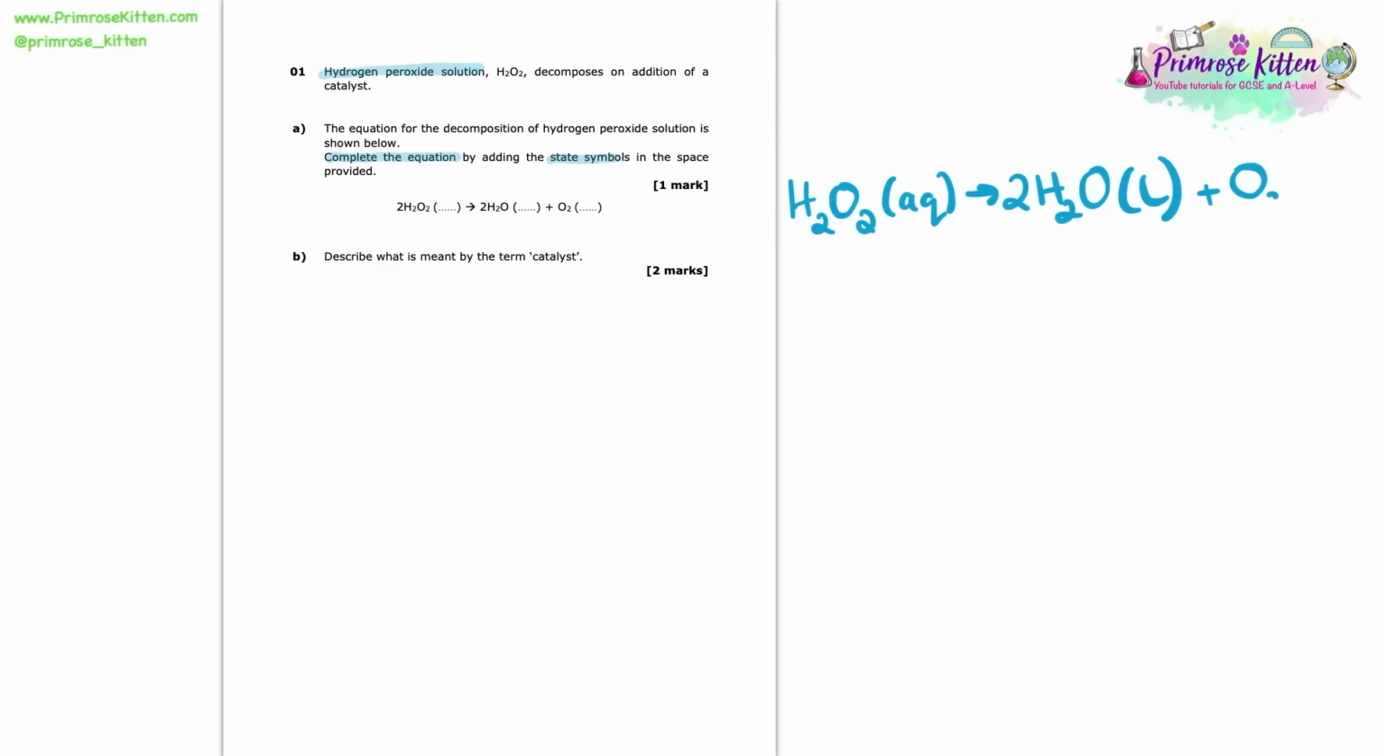Now, oxygen is a gas. So that would be our answer. We're going to write aqueous for hydrogen peroxide solution, liquid for water, and gas for oxygen.